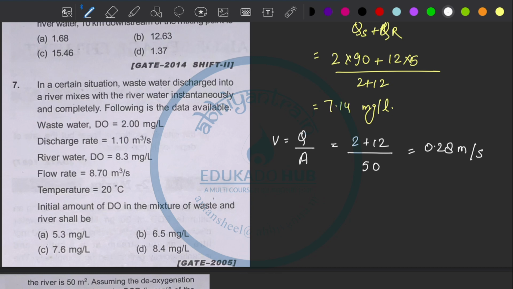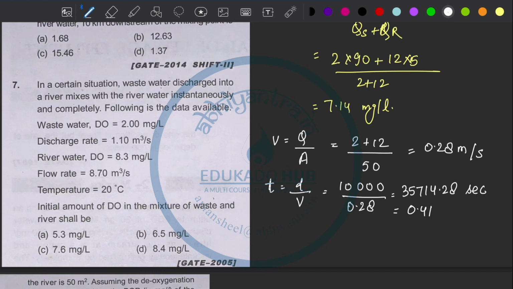Now can I calculate the time? Yes. Time is nothing but distance upon velocity, and distance they gave is 10 kilometers, divided by velocity 0.28. So the time comes out to be 35714.28 seconds. And if we change it into days, it is 0.41 days.